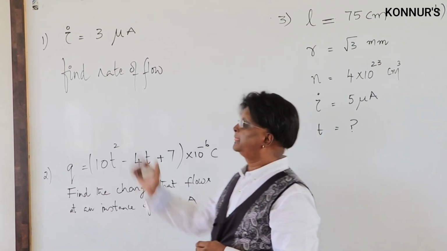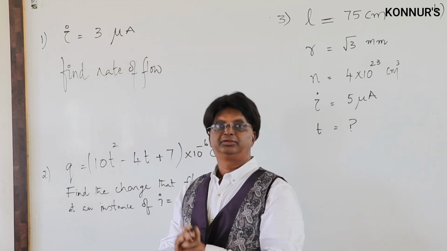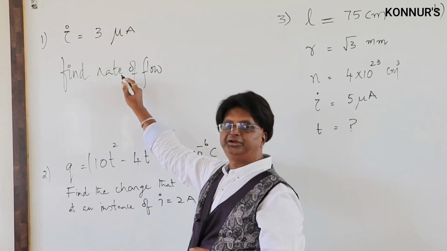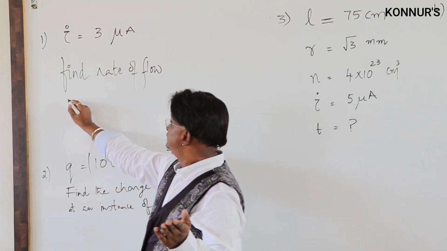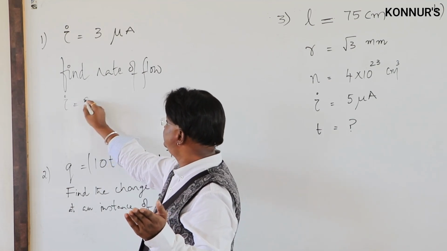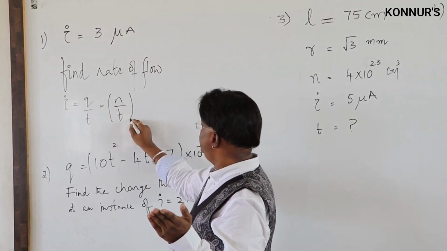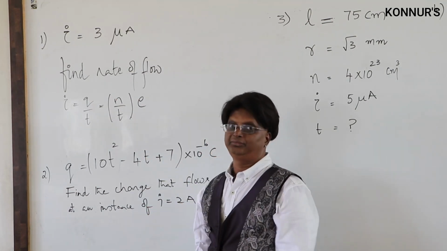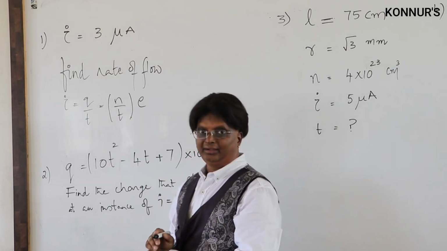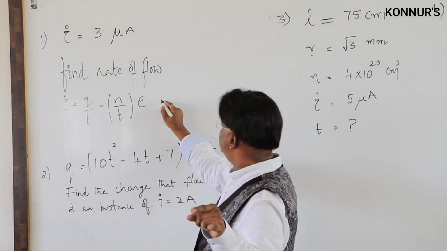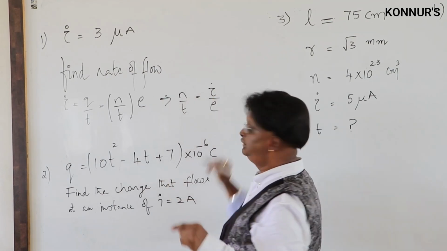The first example: a conductor carries a current of 3 microampere. The simplest question is to find the rate of flow. Then it is a simple definition. I is Q by T, and Q is N E, therefore I is N by T times E. Now I is given, and N by T is asked. N by T is nothing but I by E.